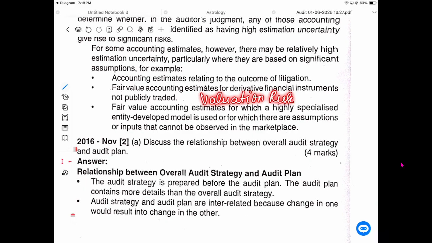Valuation risk is a highly dangerous risk. At the same time, litigation and contingent liability are very dangerous things. We should take note of both.